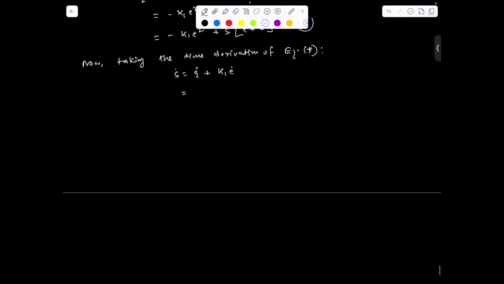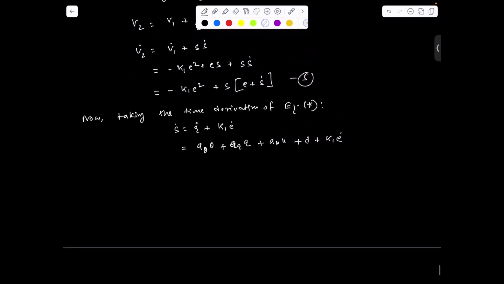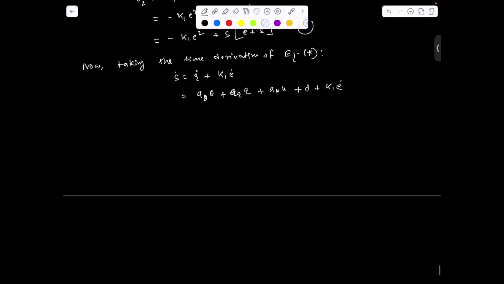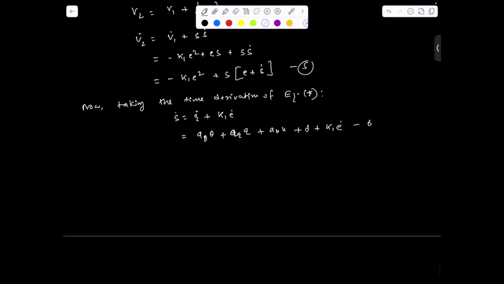And Q dot we already have, so we can substitute A theta theta plus A Q Q plus A U U plus disturbance, plus K1 E dot, right? And now S dot will be substituted in equation 5. This is equation 6.